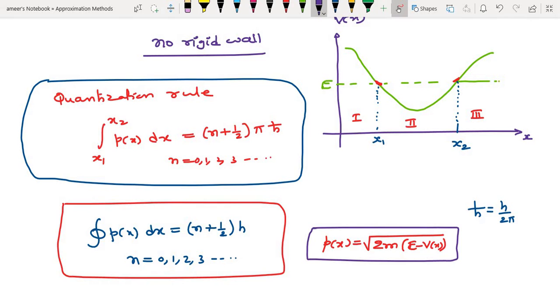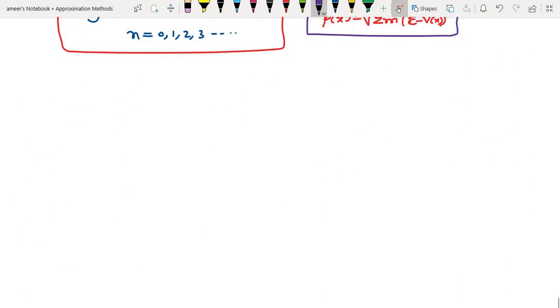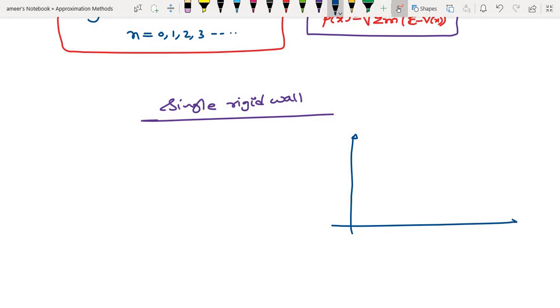So the second one will be one rigid wall. So a single rigid wall. In that case, with a single rigid wall, when there is a turning point, one turning point, we can think that a rigid wall is present. Let's say I have a graph of x versus V of x. The situation will be like this.